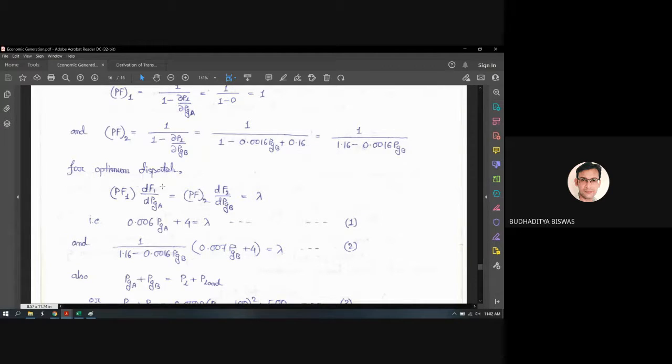Listen once again carefully. Previously, when you considered only the economic generation, we called it the coordination equation. The definition of the coordination equation was that the incremental fuel cost for all the different units should be the same, and it should be equal to lambda. So dF1 by dP1, dF2 by dP2, all are equal, and that should be equal to lambda. But the exact coordination equation definition starts like this. The incremental fuel cost, this one is the incremental fuel cost.